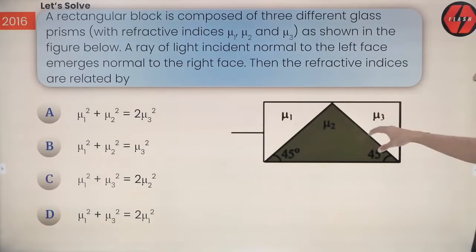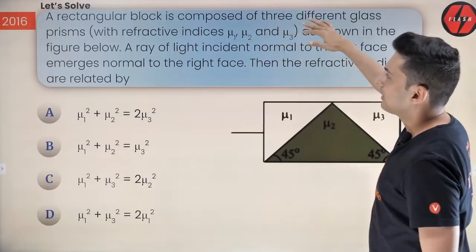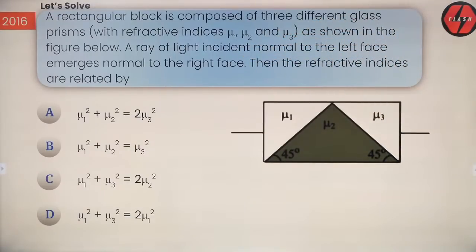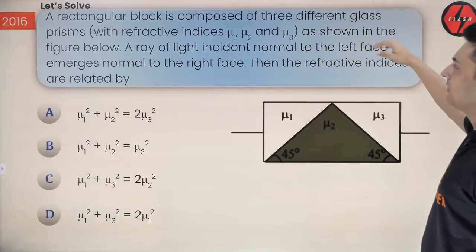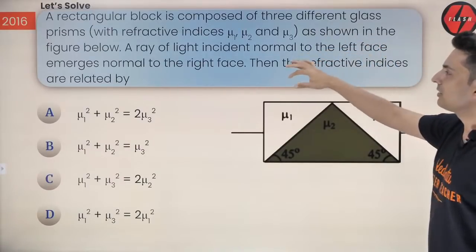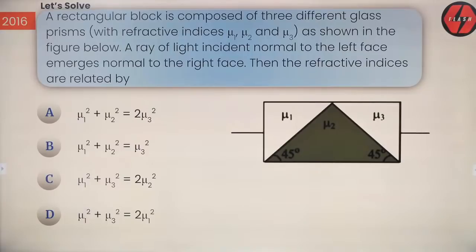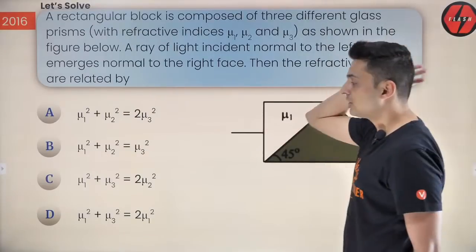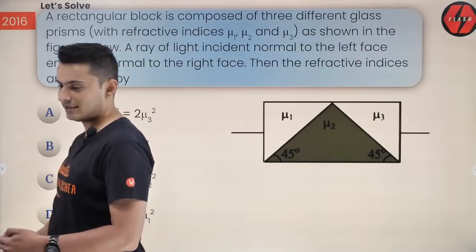2016 question, very interesting question. A rectangular block is composed of 3 different glass prisms with refractive indices as shown in the figure. A ray of light incident normal to the left face emerges normal to the right face. Then what is the relationship between the refractive indices?